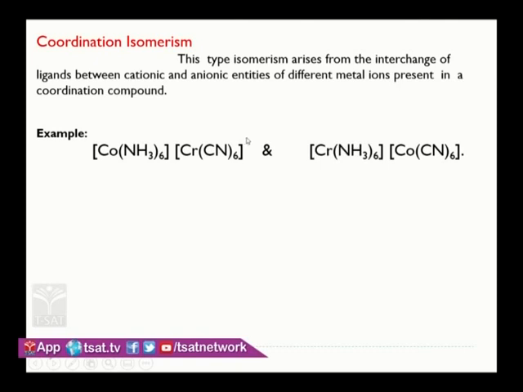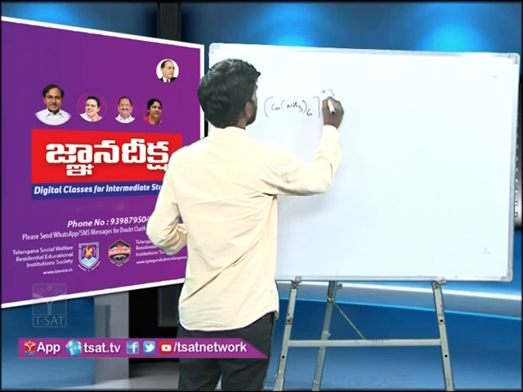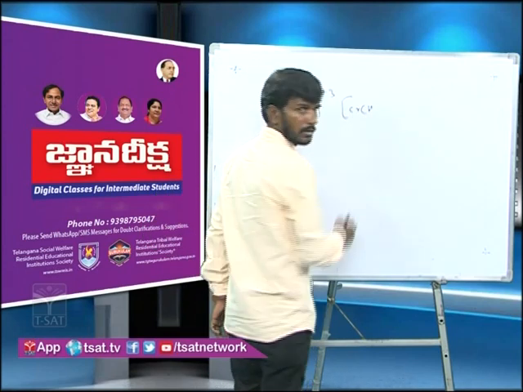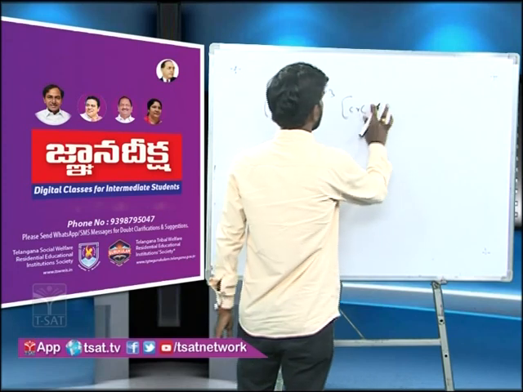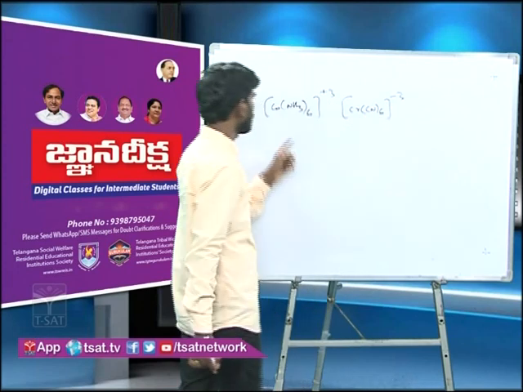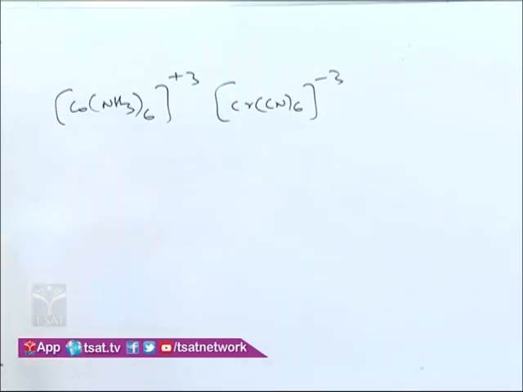So here you see cobalt hexaamine, this is +3, and chromium hexacyano, -3. So this is the cationic coordination sphere, this is the anionic coordination sphere.